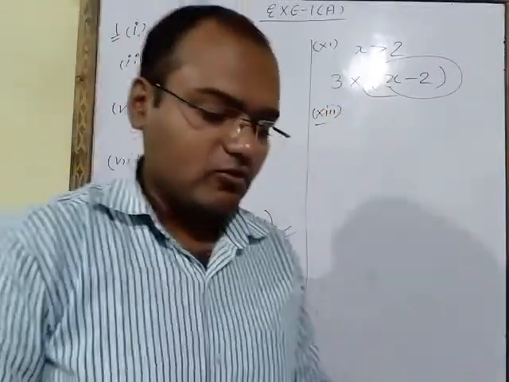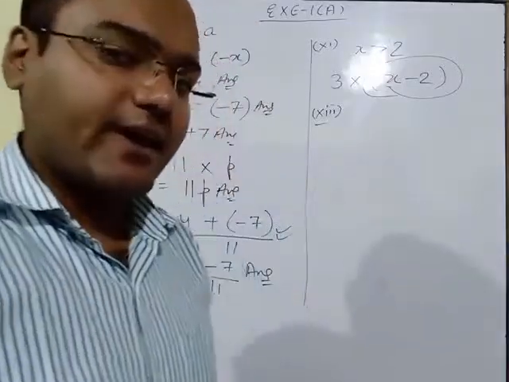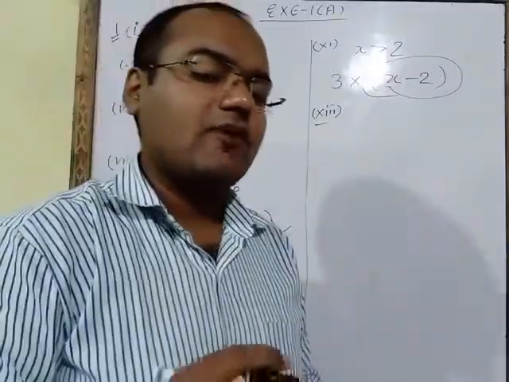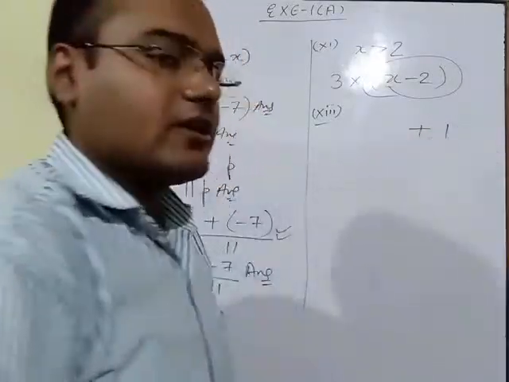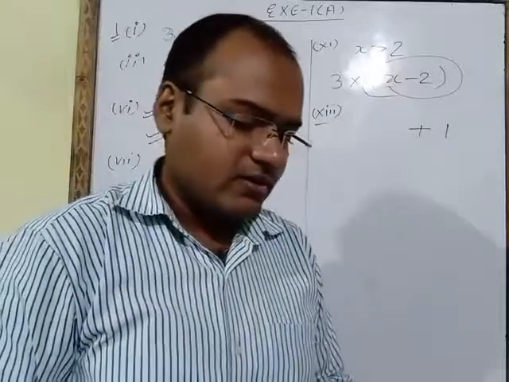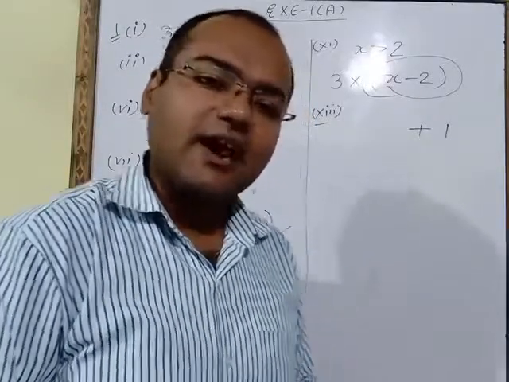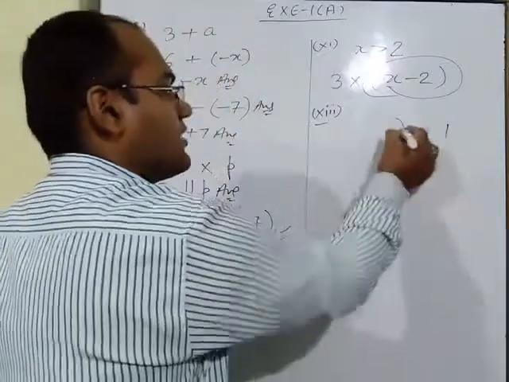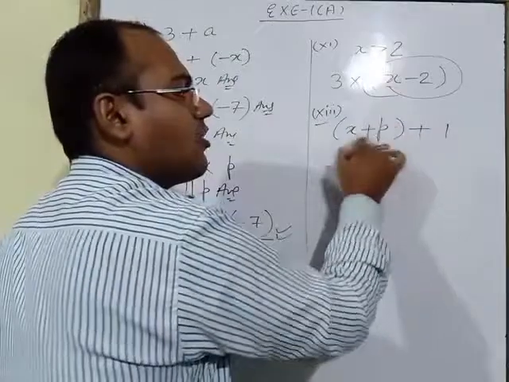1 added to twice the sum of x and p. 1 is added. 1 is added means you have to add 1. Add means plus 1. In which number we have to add 1? Twice the sum of x and p. Here you have to do the sum. Sum means plus. Sum of x and p.